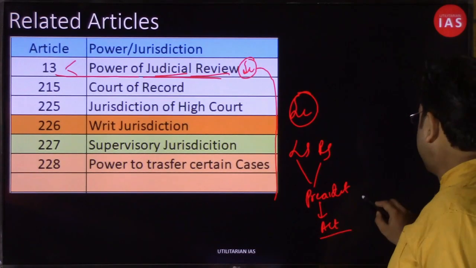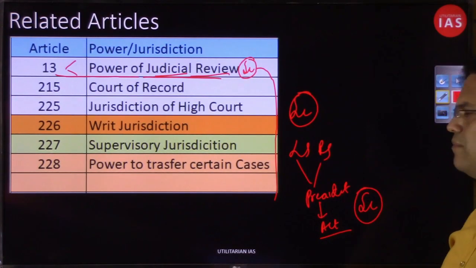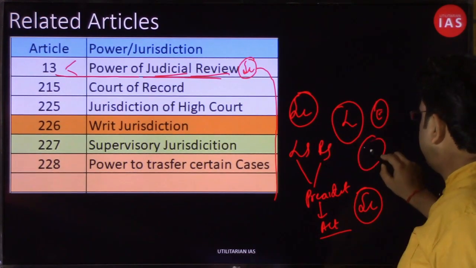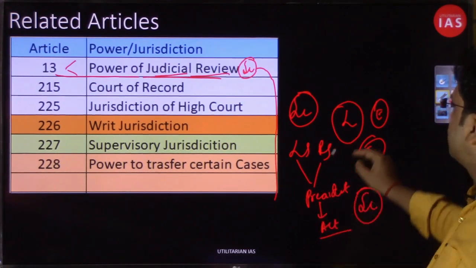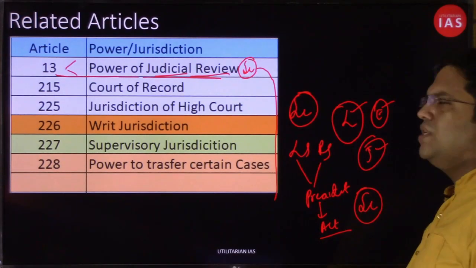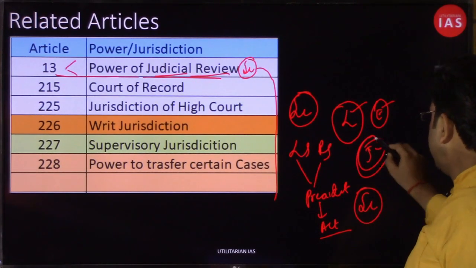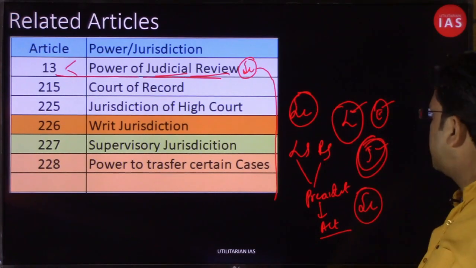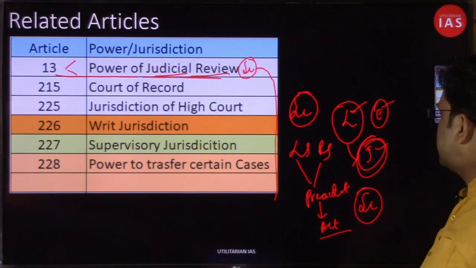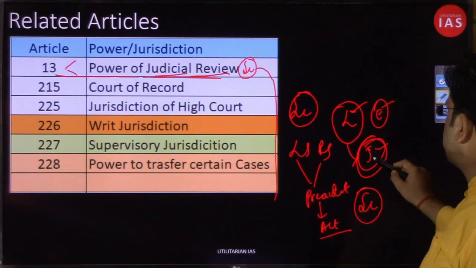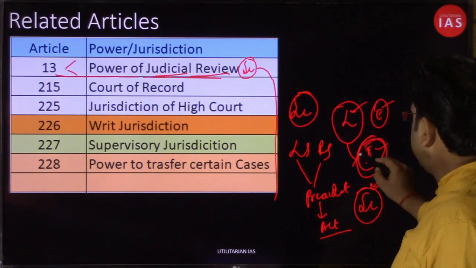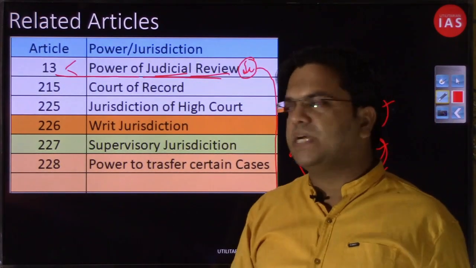As a measure of checks and balances, there are different institutions: the legislature, the executive and the judiciary. The job of the legislature is to enact laws, the job of the executive is to implement those laws, and the job of the judiciary is to adjudicate on the constitutionality of the laws, whether laws passed by the legislature fall within constitutional lines or not. That is the power of the judiciary to adjudicate on laws passed by the legislature.